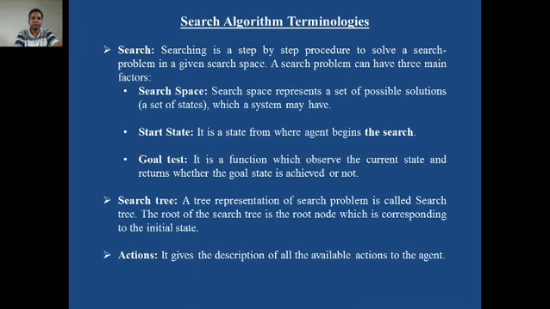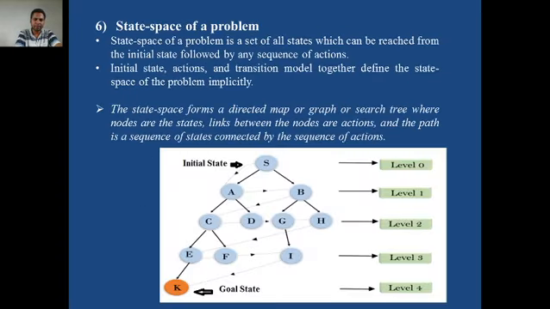Search algorithm terminology. What does search mean? For example, S is Sangamner and K is Pune. The agent, the autonomous car, always searches for the best, optimal path, whether to go via A or via B. There are a number of paths you can see on the screen.